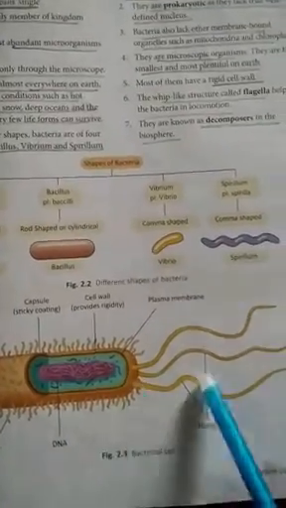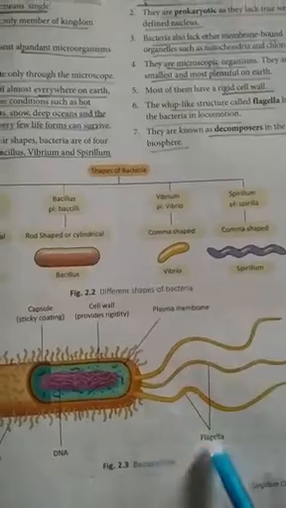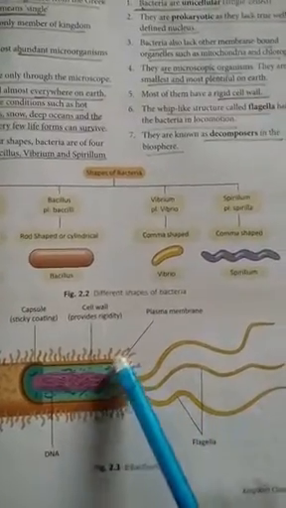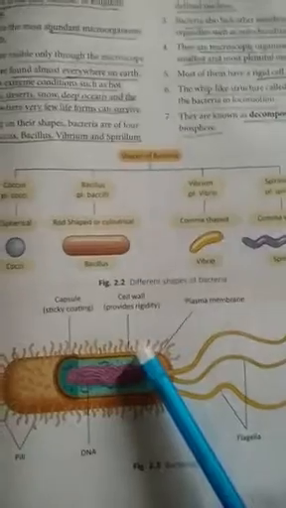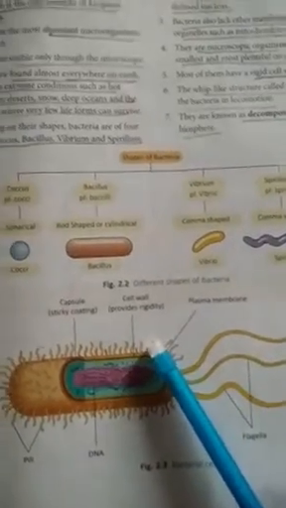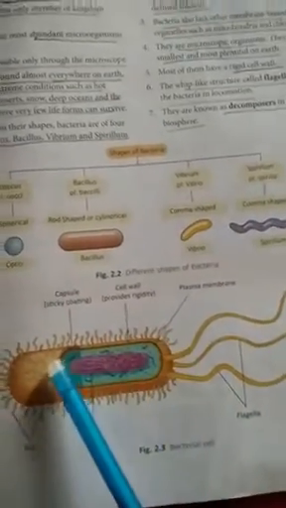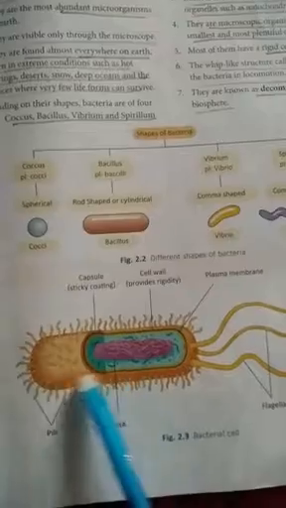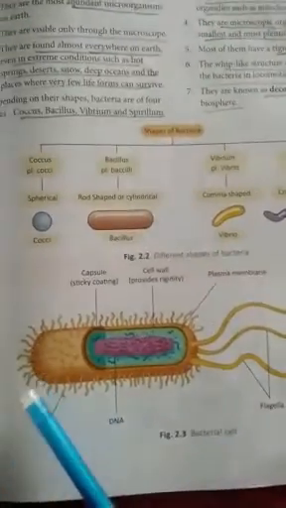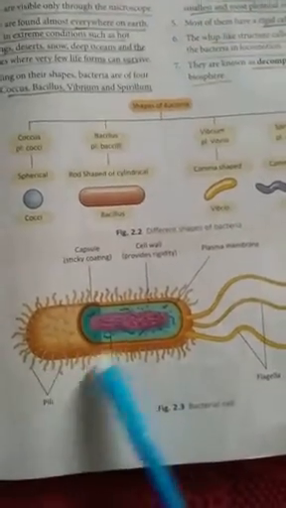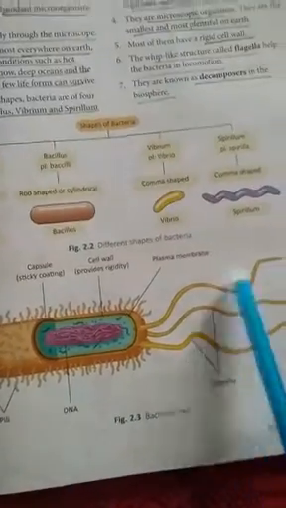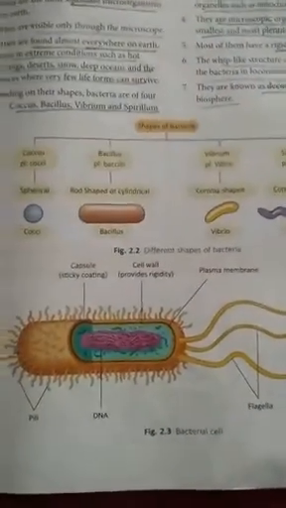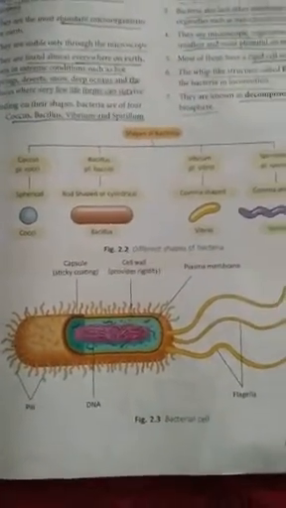Whatever you are seeing here, this is flagella, which helps them in movement. This is the plasma membrane. This is the outermost boundary, the cell wall, that provides them strength and rigidity. And this is a capsule, which has a sticky coating. Now pili, these are small and also help them in movement. This is the DNA, and flagella, I just told you, help in movement. So this is the structure of the bacteria.